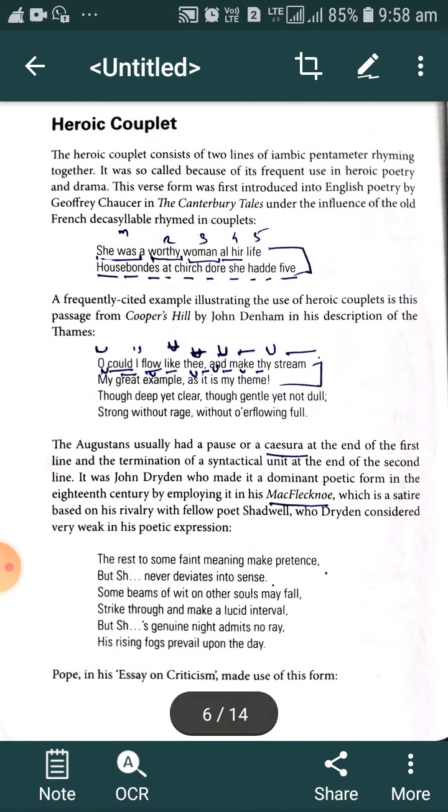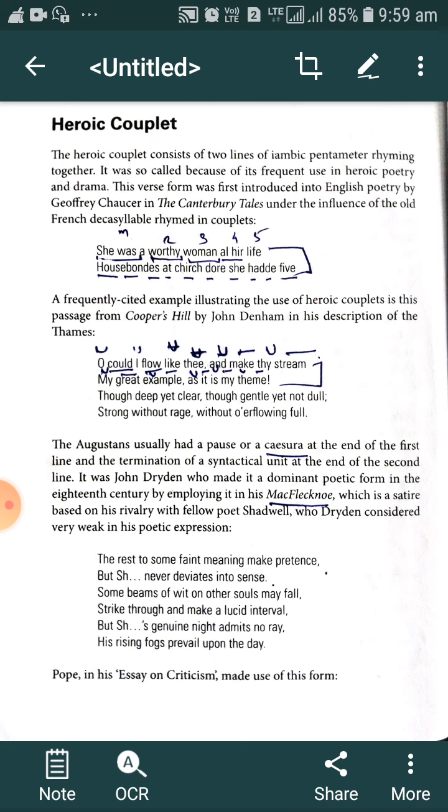So dear students, this is some brief information about the heroic couplet. We have to keep in mind the structure of the heroic couplet. The heroic couplet consists of two iambic pentameter lines, and both lines should rhyme together, and both lines should have five meters with the iamb form. Iamb means a meter in which the first syllable is unstressed and the second syllable is stressed. And it was Geoffrey Chaucer who first introduced the heroic couplet into English while writing his Canterbury Tales.